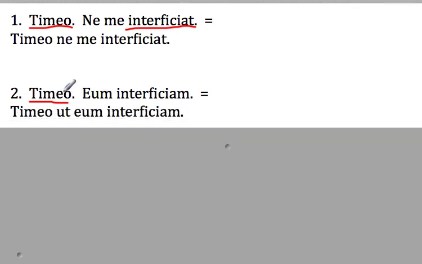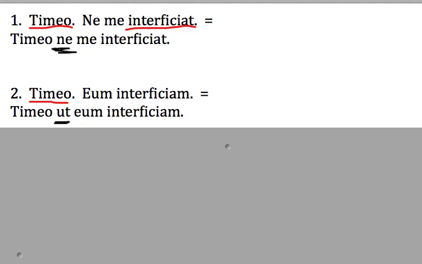The two separate thoughts came together, and then the guy was saying, timeo ut eam interficiam, I am afraid that I might not kill him. Okay? You guys should be seeing something really weird going on here. This ne up here meant that, and this ut down here meant that not. Exactly the opposite of what you would expect. This is what happens in what's called a fearing clause. Okay, and so here's the main lesson, people.